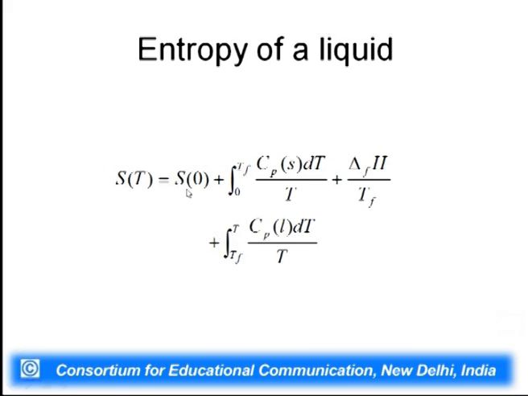For the entropy of a liquid, we start from temperature 0, then go to the freezing point. Till the freezing point your substance is in solid form, so you have this term. Then there is a phase change from solid to liquid, where delta S will be equal to delta H by Tf, and then delta S for increasing temperature from freezing temperature to T, which will be given by integral of Cp liquid dT by T. So, this is how you can calculate entropy for a liquid.